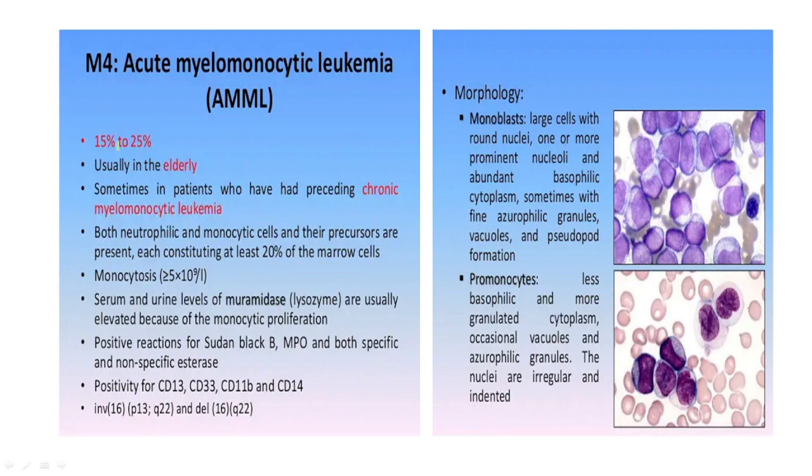M4 usually occurs in the elderly population. This is the myelomonocytic leukemia, which arises from a chronic myelomonocytic leukemia in some patients. Usually patients have blasts, obviously more than 20%, with associated monocytosis. Look at these blasts. They have a cleft sort of nucleus, finely dispersed chromatin, and prominent nucleoli here and there. It can be promonocytic or monoblastic.